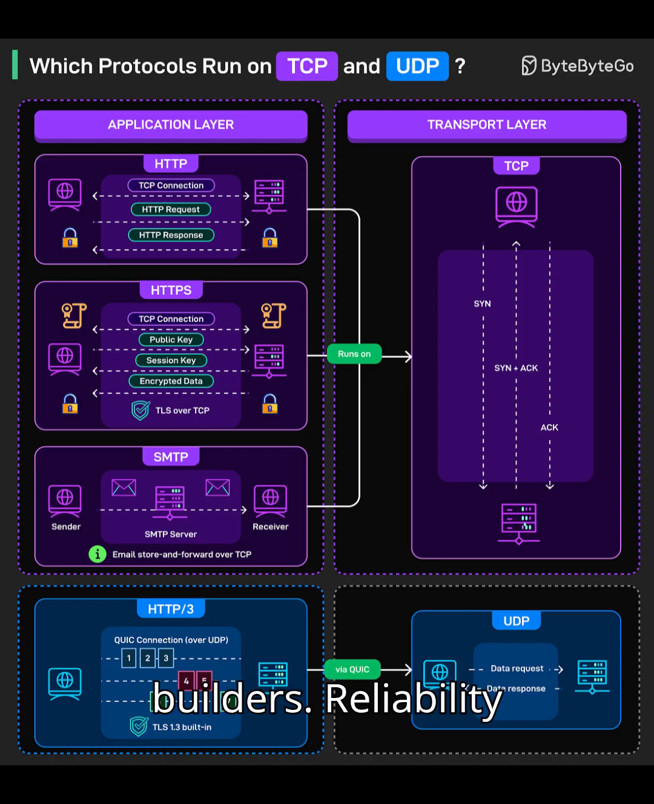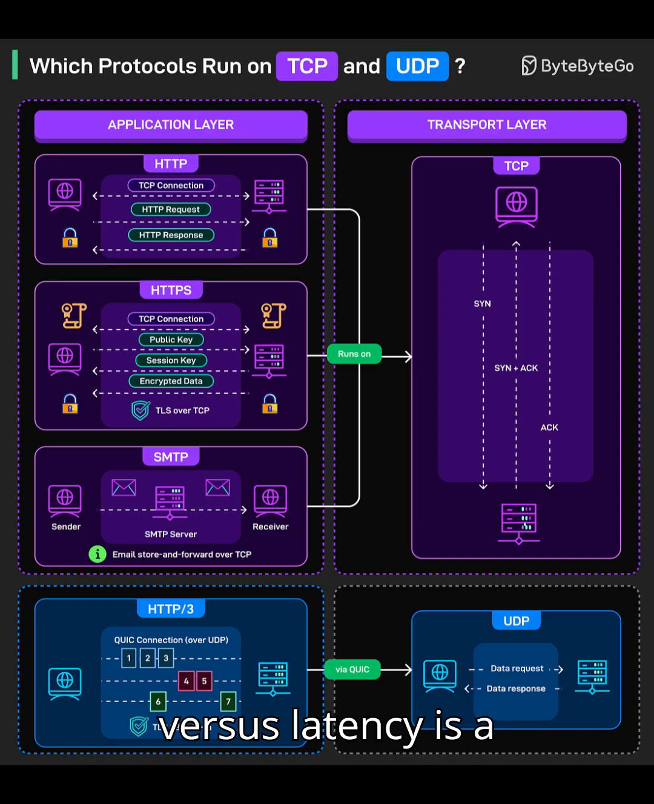Takeaways for builders. Reliability versus latency is a design dial, not a binary switch. HTTP/3 shows how we can have encryption and reliability features without inheriting TCP's head-of-line blocking. When designing services, start with user-visible goals: snappiness, loss tolerance, battery. Then pick TCP, UDP, or QUIC accordingly.